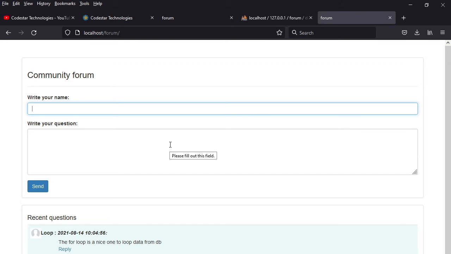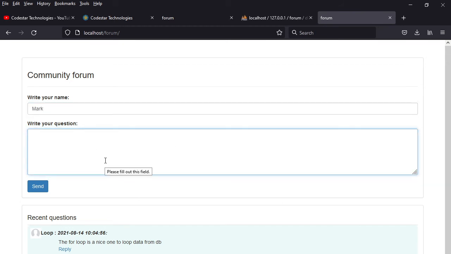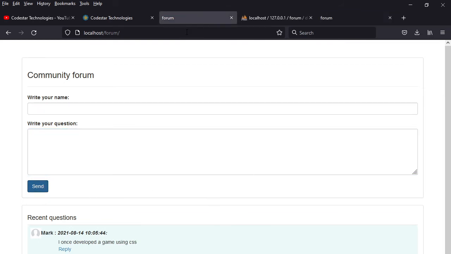You can see Mark has said that I once developed a game using CSS, something like that. So Mark has posted something. If you click this one, you can see Mark is displayed without refreshing the data. So that is the beauty of using Ajax.